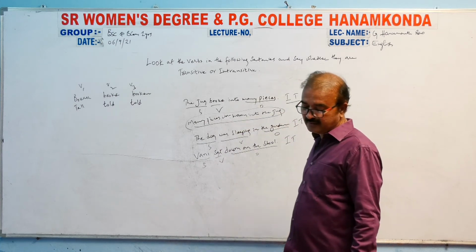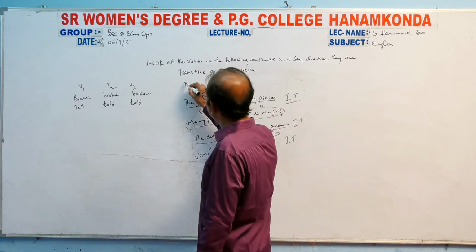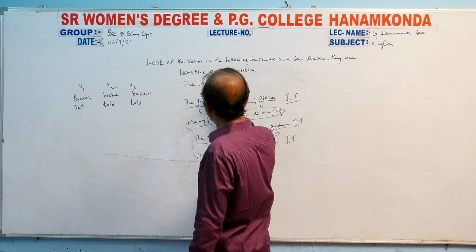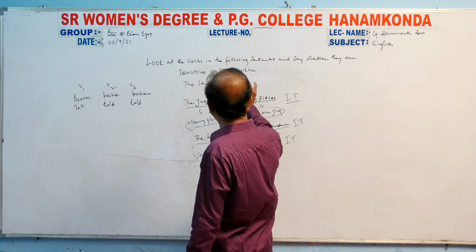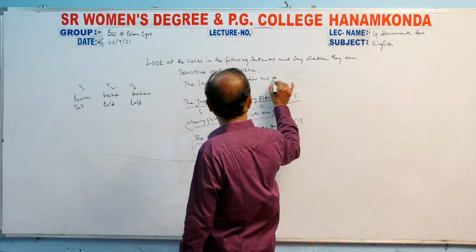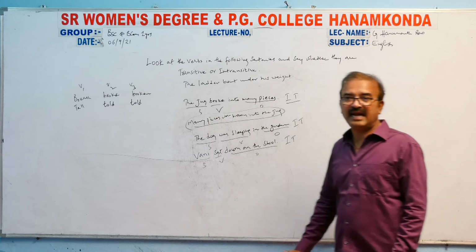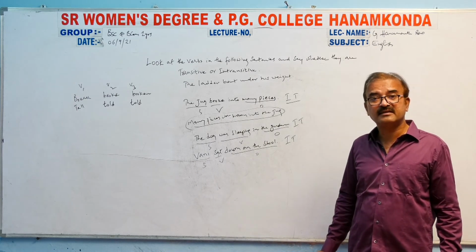The ladder bent under his weight. Check this one. The ladder bent under his weight.